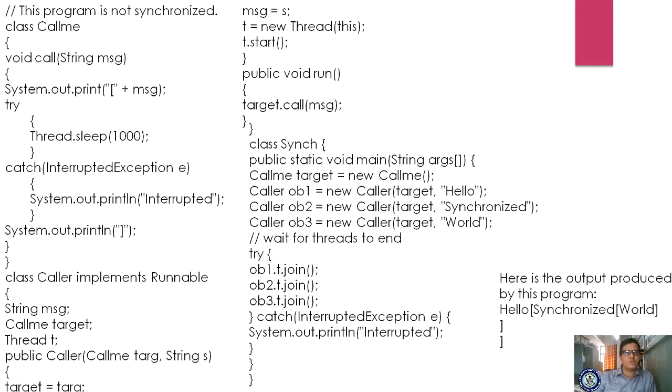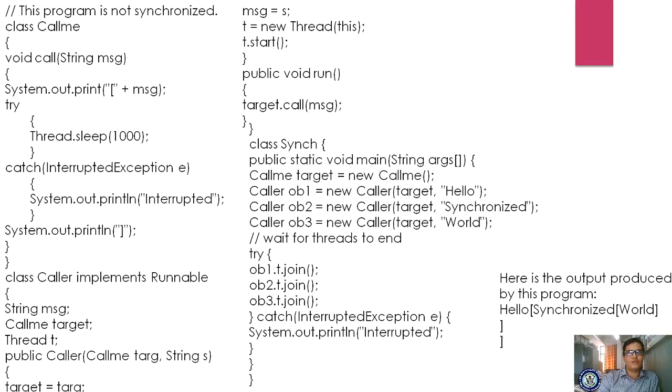What is the name of the class? Callme. Here we are using one method, void call(String message). You are displaying an output statement, whatever message you supply as the parameter. You are writing a try-catch block. In the try block, you make the thread sleep for 1 millisecond. What is the purpose of Thread.sleep?